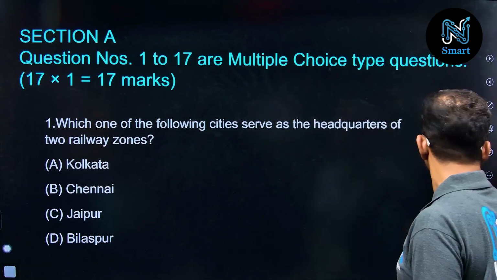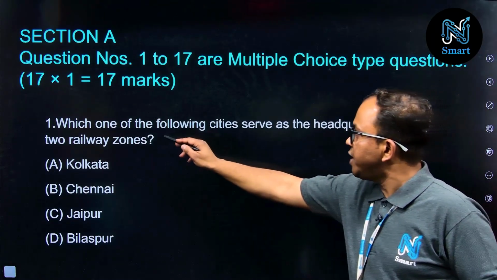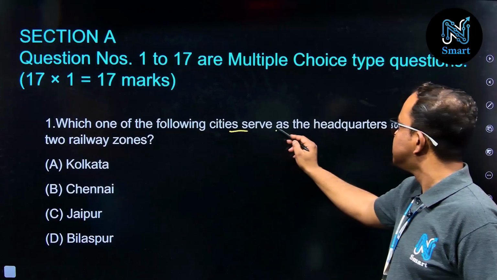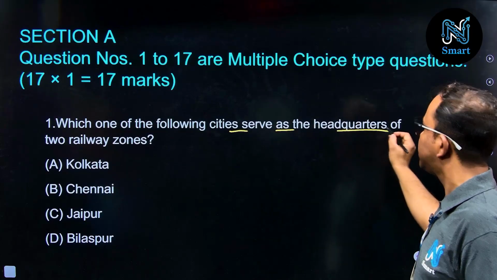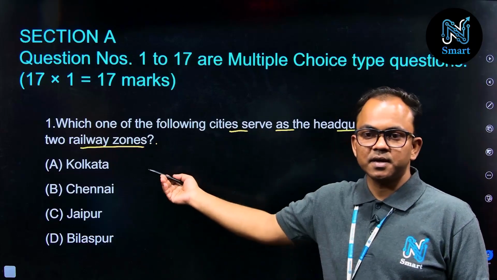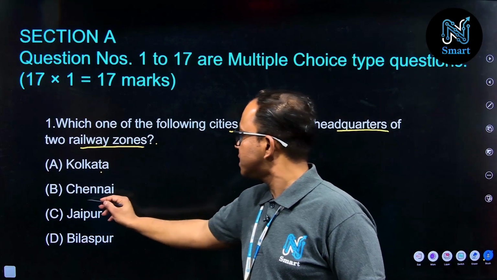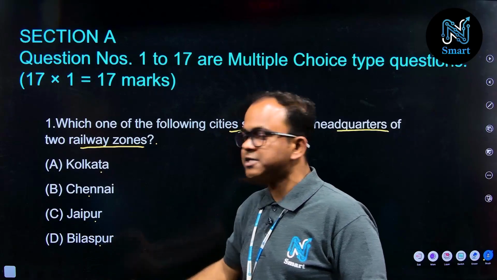Question number 1, as you can see right now on your screen: which one of the following cities serves as the headquarters of two railway zones? The cities given are Kolkata, Chennai, Jaipur, Bilaspur.